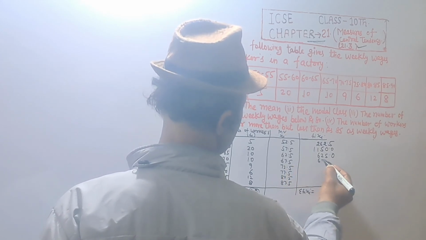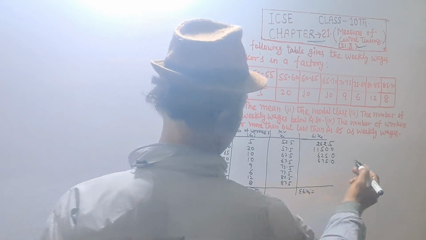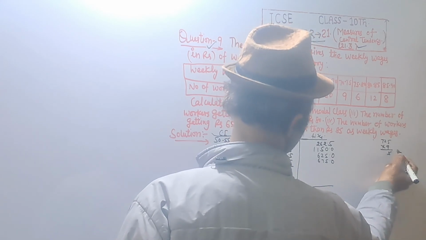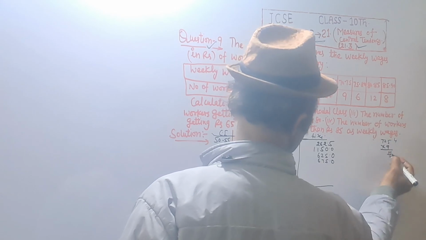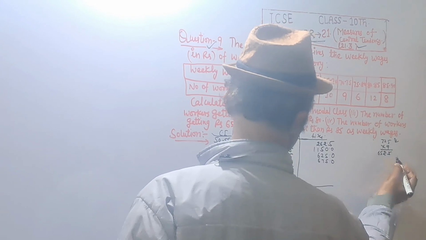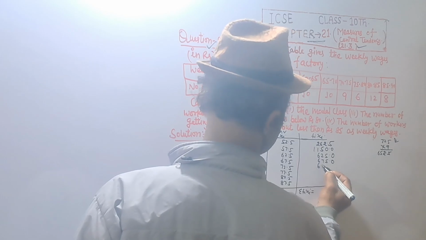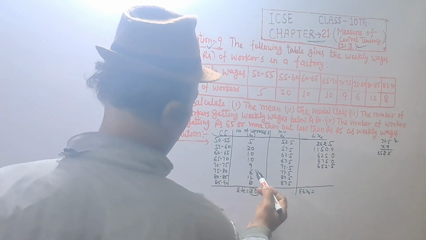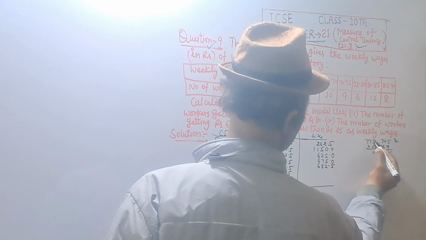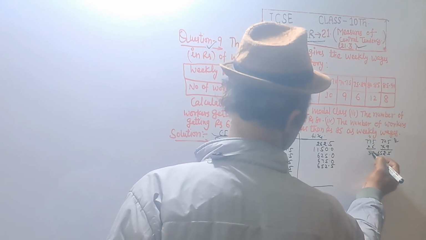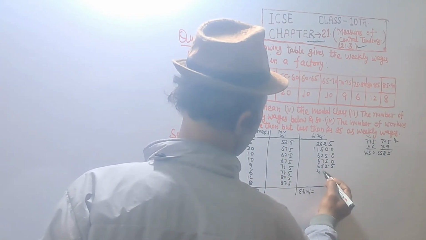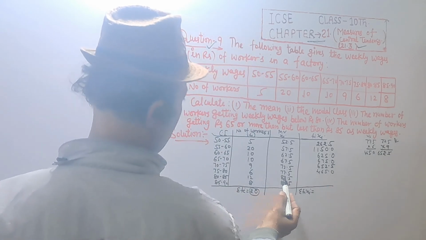10 multiplied by 67.5, that is 675.0. 9 multiplied by 72.5: 9 5s are 45, 4 carry, 9 2s are 18 plus 4 is 22, 2 carry, 9 7s are 63 plus 2 is 65, so 652.5. 6 multiplied by 77.5: 6 5s are 30, 3 carry, 6 7s are 42, 45, 4 carry, 6 7s are 42, 46, so 465.0.